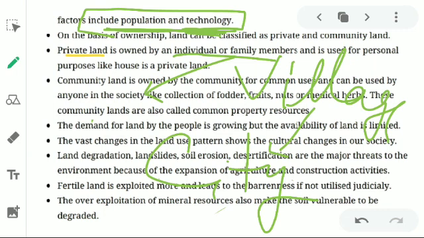And if a land is owned by the government and it is used for public purposes, like the land of the hospital, you can see the highway, roadways, ponds, forests. These lands are basically known as for what? Common property resources they are known as. Why? Anybody can go inside the forest to collect wood, etc.